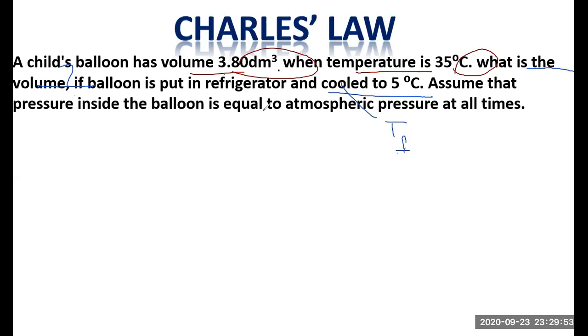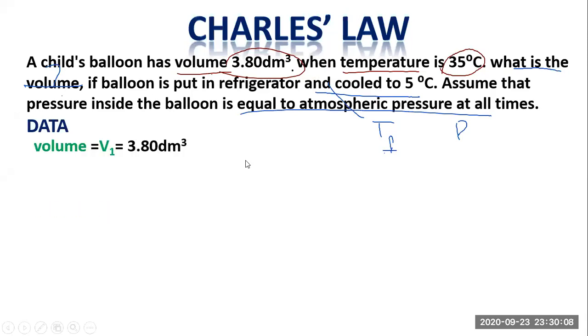Assume that the pressure inside the balloon is equal to atmospheric pressure at all times. It means pressure is kept constant throughout the process. Now, first of all, we have to make data from the given question. The initial volume V1 is 3.80 decimeter cube, which is given in the question.